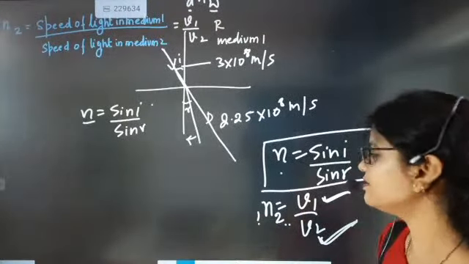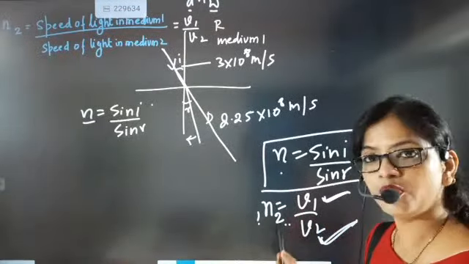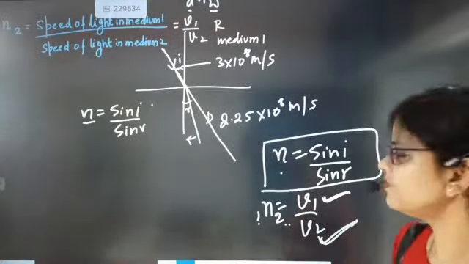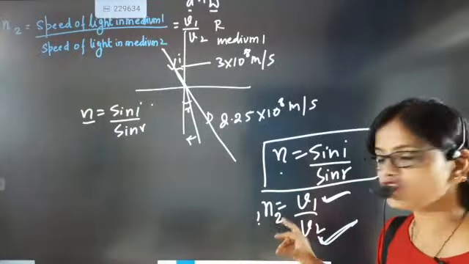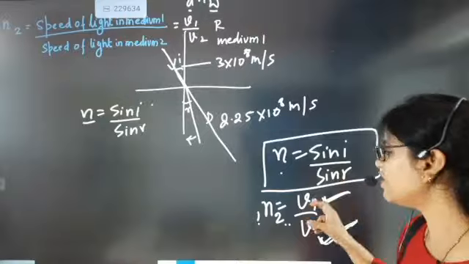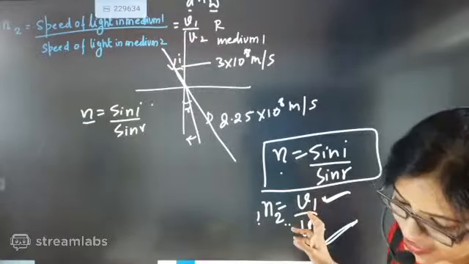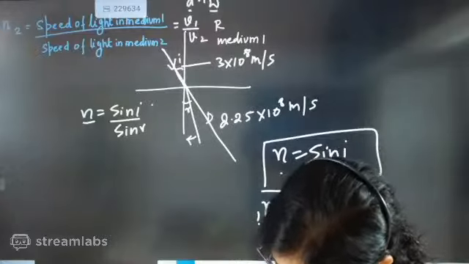So here we are writing the medium, and how we are reading it: refractive index of medium 2 with respect to medium 1 will be equal to speed of light in medium 1 by speed of light in medium 2.